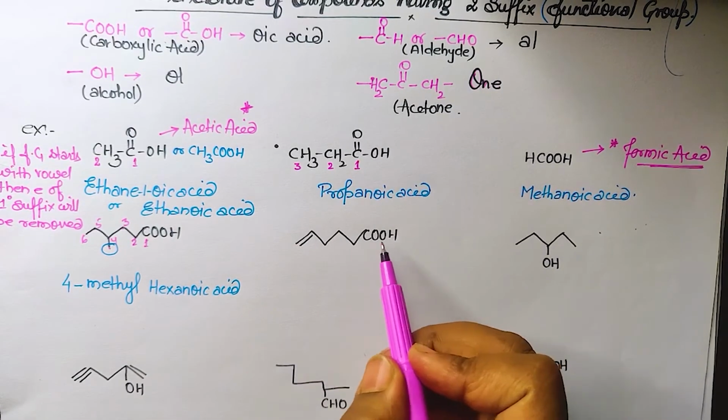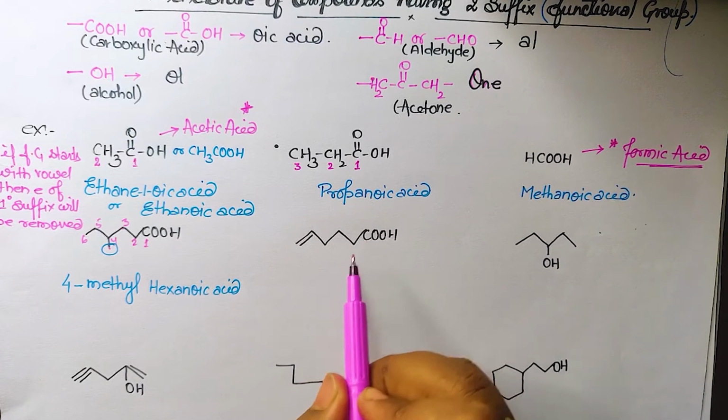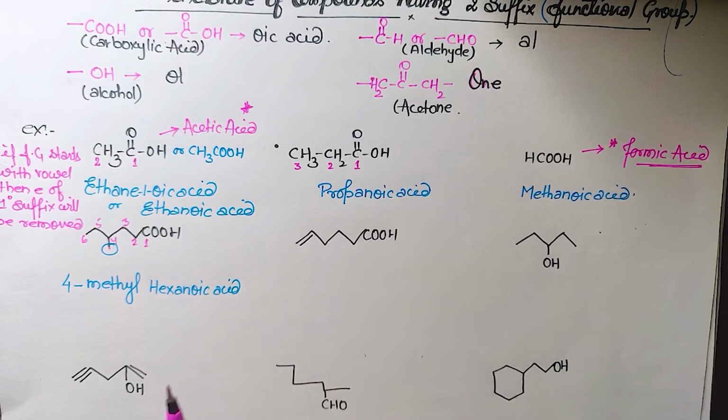And if I'm starting my counting this way, I'm getting the COOH at the first one. So now this is the very big dilemma: from which side should we start? I have told you in the first lecture, first video only, that if the functional group is there, it will get the priority irrespective of what else is present over there. Nothing else matters. If there is a functional group, we have to give priority to it.